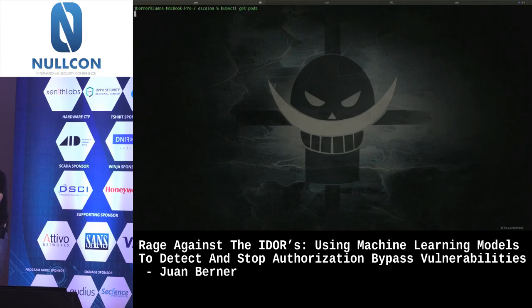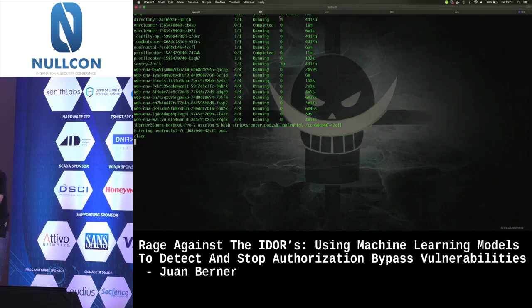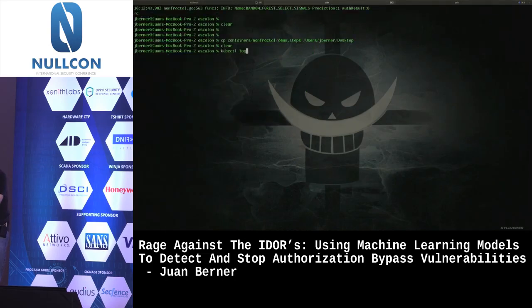I will just connect to my container, and I will check the logs so you can see the information